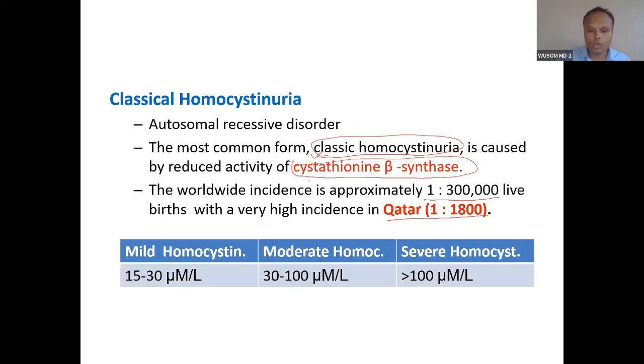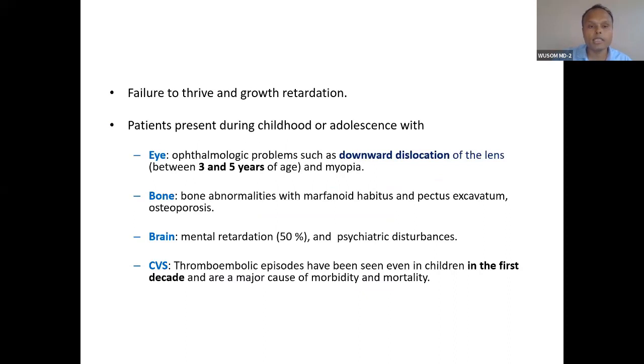So this is the cause, and we have classified this homocystinuria. Now let's see what the presentation is. In such patients, as I have told you, you have seen in the case lens dislocation. What is downward dislocation of lens? Homocystinuria has downward dislocation of lens, and Marfan syndrome has upward. Homocystinuria has downward dislocation of lens.